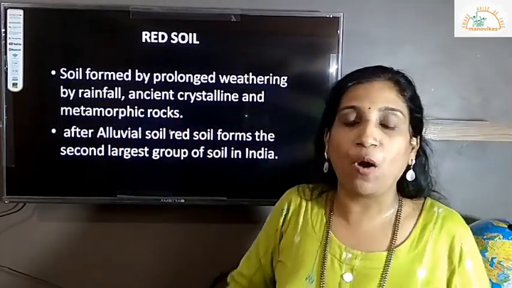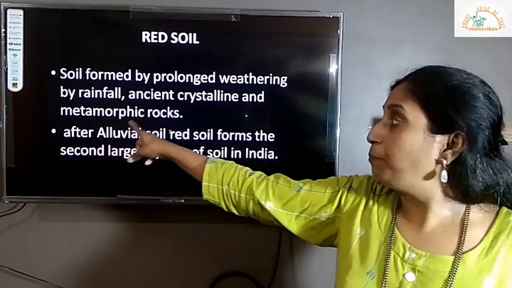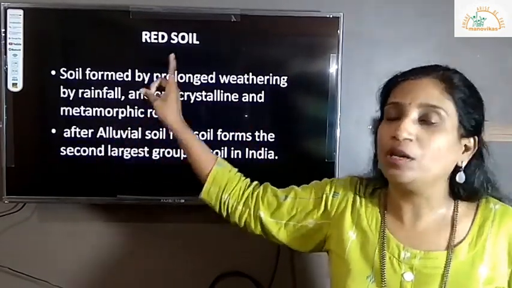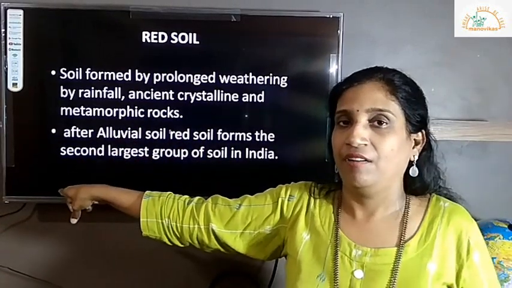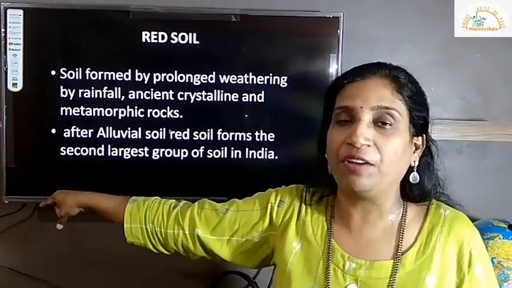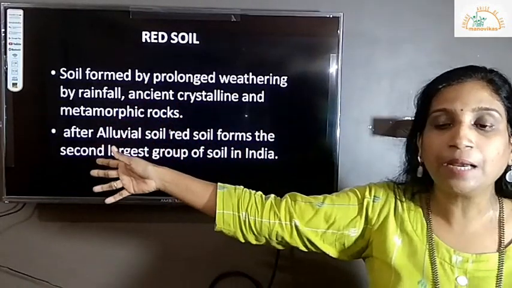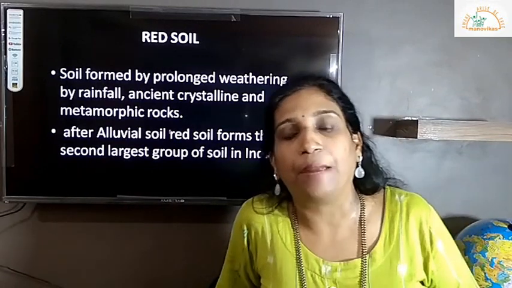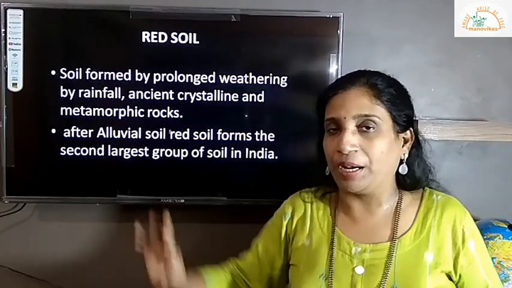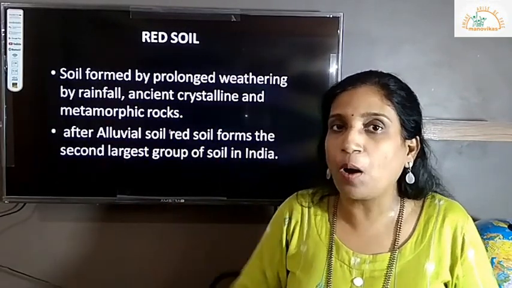This soil is formed basically by prolonged weathering by rainfall. Wherever there is heavy rainfall regions in India, or there is a good amount of rainfall, this type of soil you'll get to see. And it is wherever there is ancient metamorphic type of rock. We know metamorphic type of rock, how it is formed, correct?